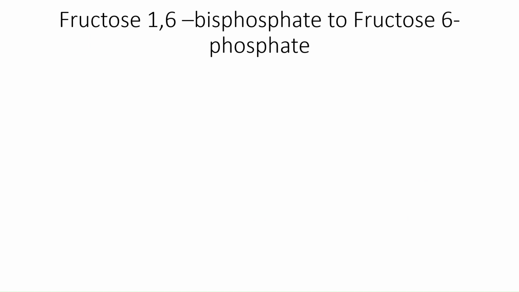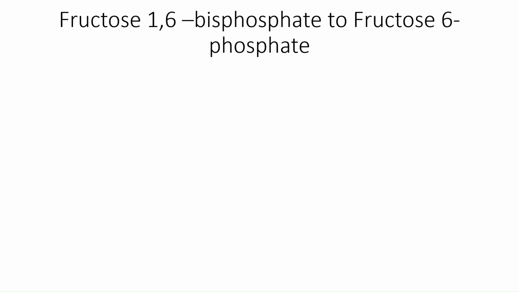Now coming to the second unique reaction, that is conversion of fructose 1,6-bisphosphate to fructose 6-phosphate. As we saw in the video about glycolysis, the conversion of fructose 6-phosphate to fructose 1,6-bisphosphate is the committing step of glycolysis, and so it has a high free energy change.